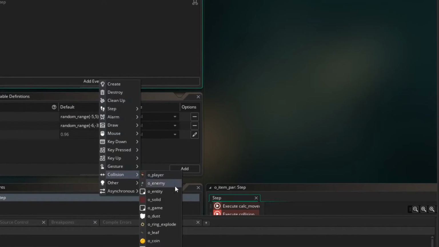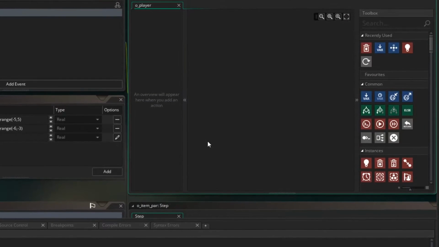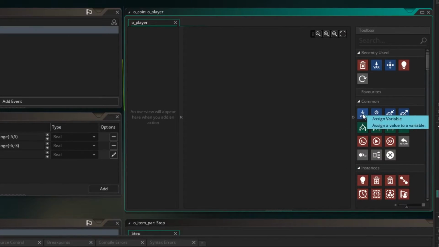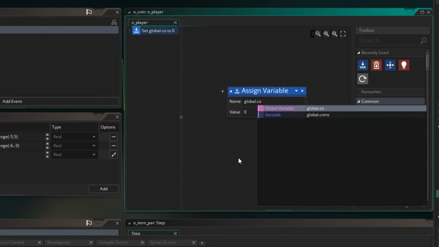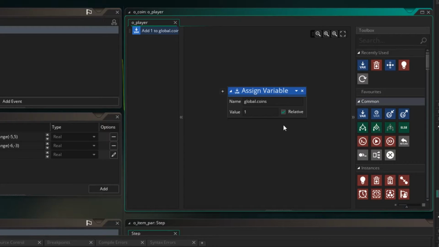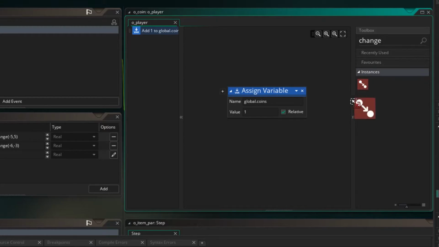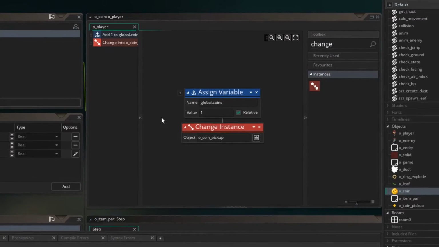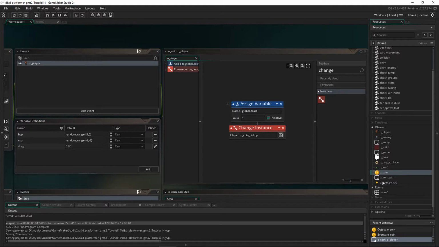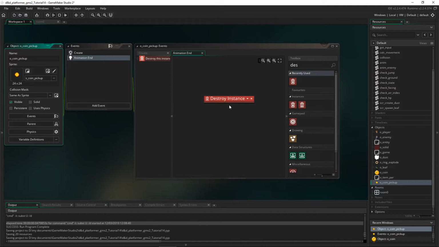So we're going to go to collision and then collision with the player. And we're going to firstly increment the variable we have, and the variable is global.coins. We're going to increment it by 1 relative. So that will add 1 to our total coins. And now if you type in change, you can actually have a code block that changes this instance into another one. And we want to select the coin pickup. So this instance will become the coin pickup, it'll play, and then at the end of its animation, it'll destroy itself. So let's test that out.